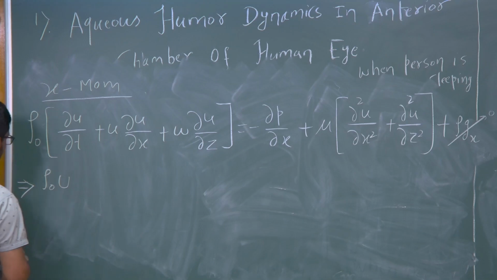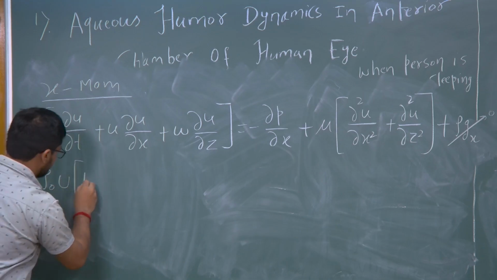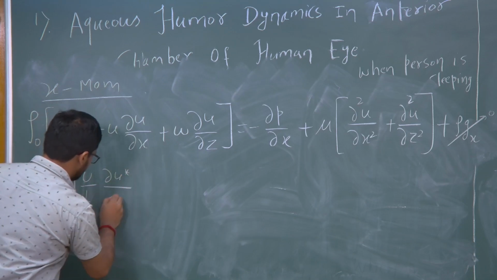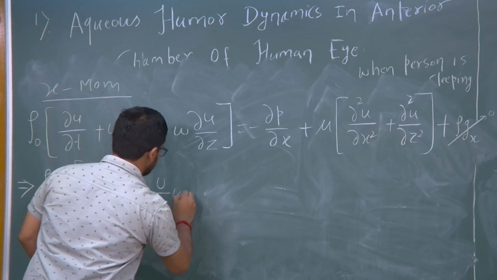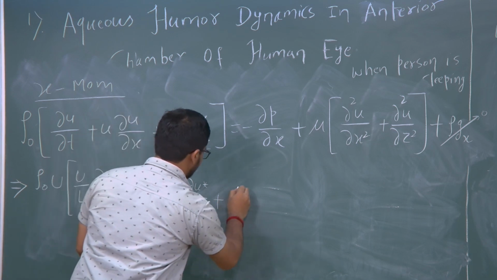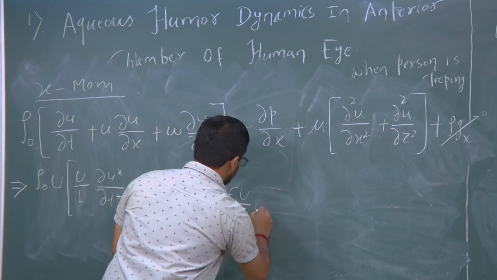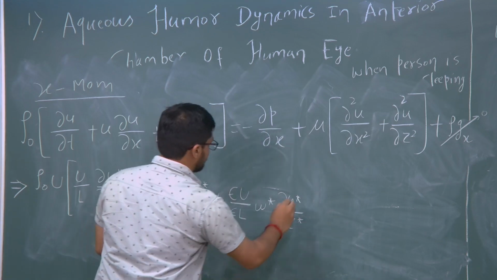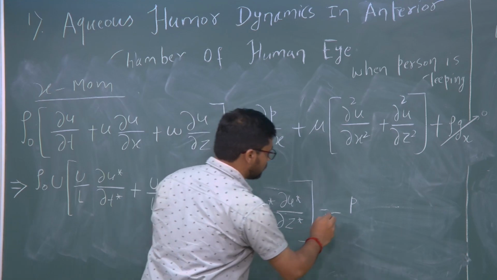So, that is capital U rho naught times, and for t it will come as L upon U, so U upon L ∂u*/∂t* plus here it will come U upon L u* ∂u*/∂x* plus epsilon U upon, for z it will come as epsilon L because that is B, equal to epsilon L, w* ∂u*/∂z*, that is equal to minus, let us say that the characteristic scale for pressure is unknown and that is P c.